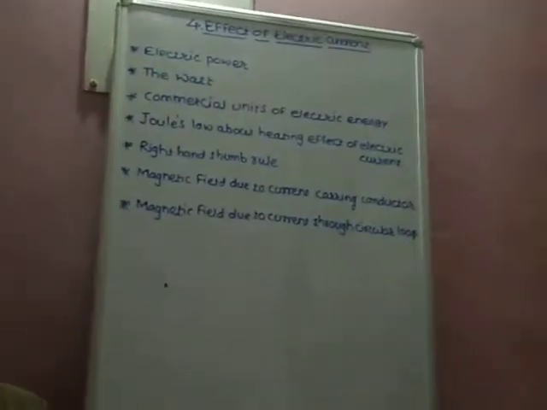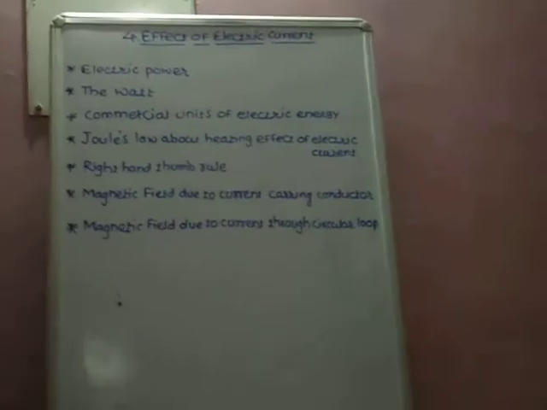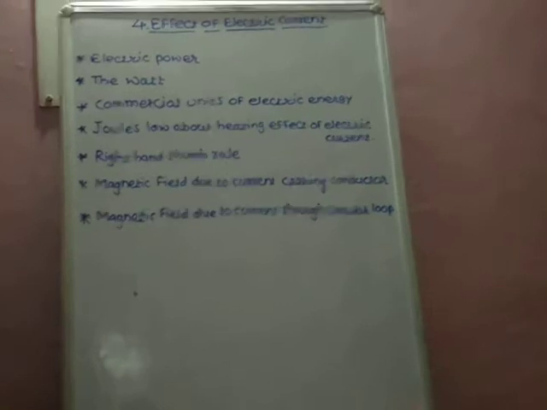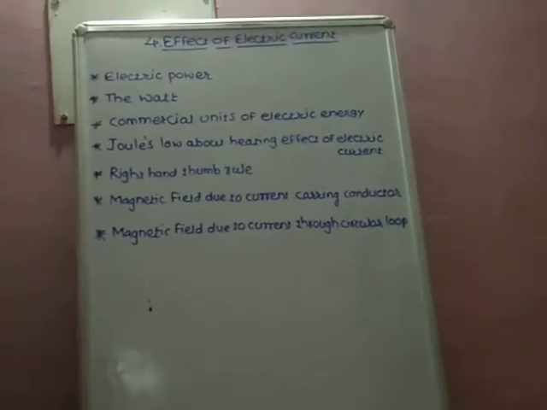These points are electric power, the watt, the commercial unit of electric energy, electricity bill, Joule's law, then right hand thumb rule, magnetic field due to current carrying conductor, magnetic field due to current through the circular loop of conducting wire. Okay, these points today we are going to learn.